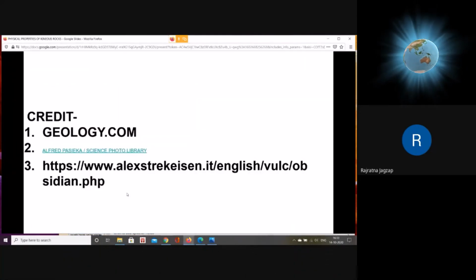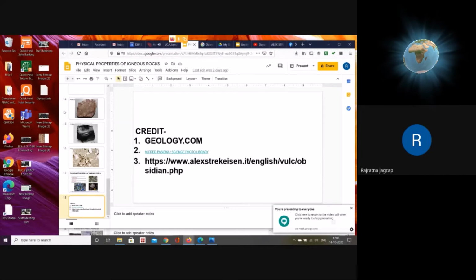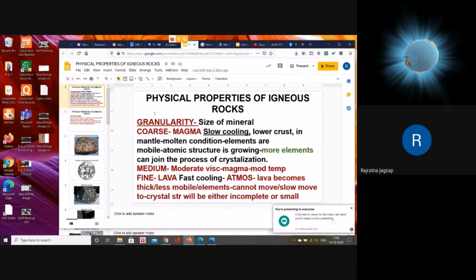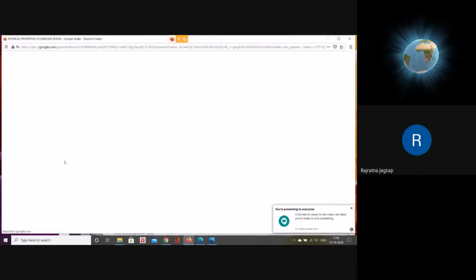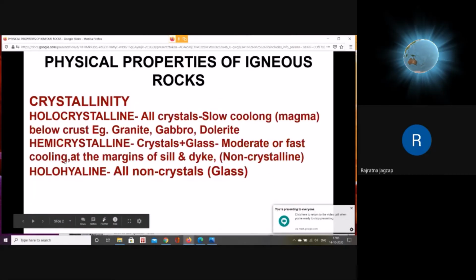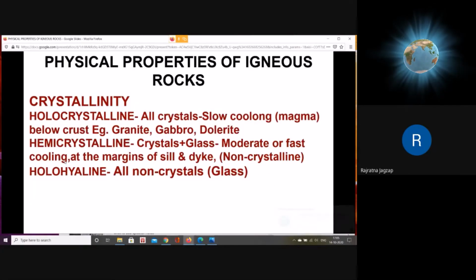This is the reference we have used for understanding the slide. The summary for the earlier slide. This is what we have seen in the first presentation. Granularity: coarse, medium, fine. Crystallinity: holocrystalline, hemicrystalline, holohyaline.